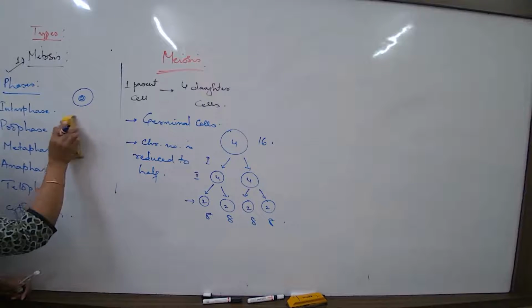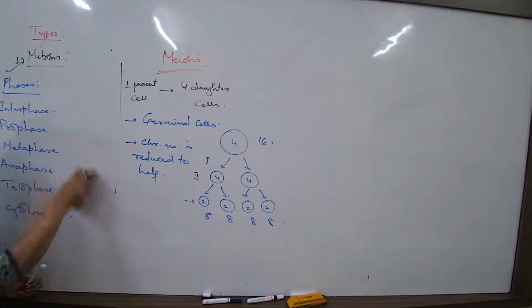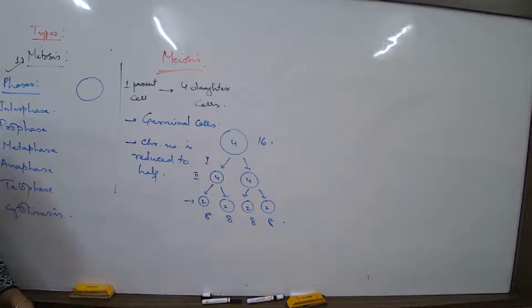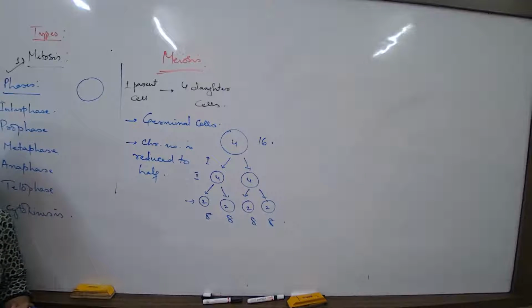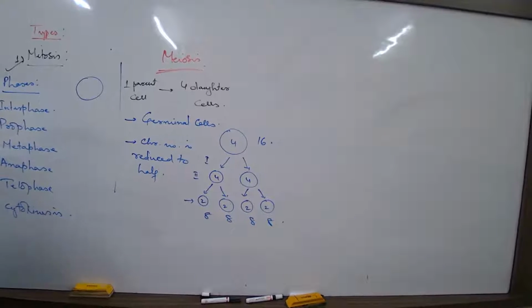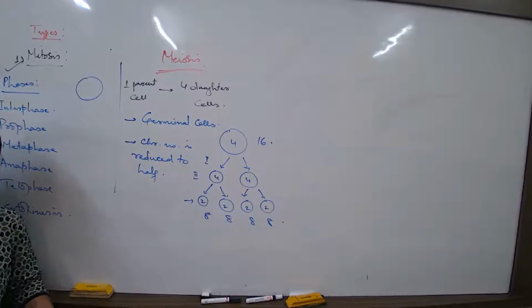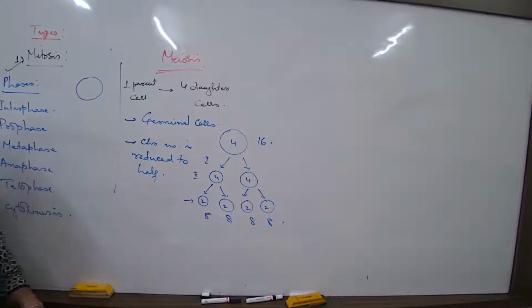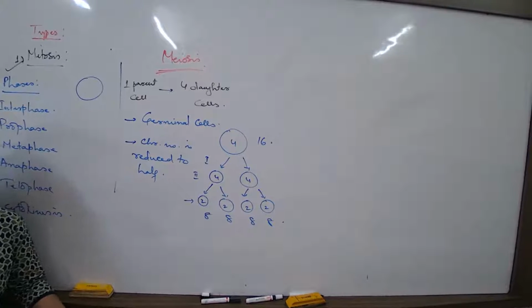I start with a cell something like this. This is preferably a young cell. I'm drawing it a little bit bigger because I have to draw the cell inclusions. So this is a young cell to understand, and I'm starting with the first phase, interphase. What is interphase? A cell which is very, very new, a cell which is young, newly formed. So in a newly formed cell, we always start from here. We start with interphase, a cell which is newly formed.